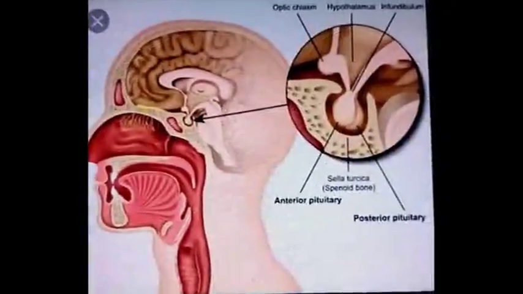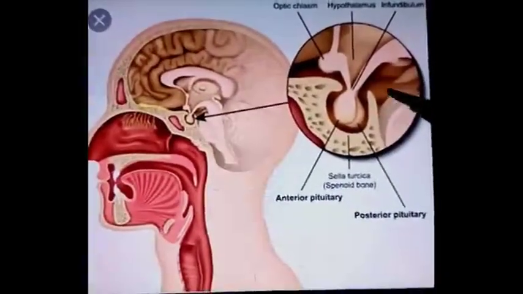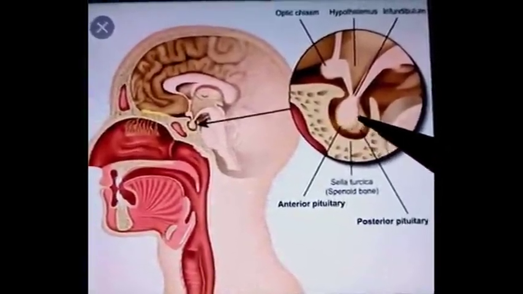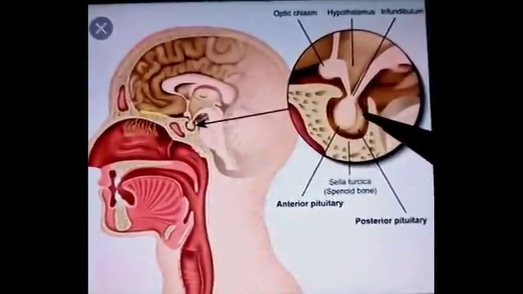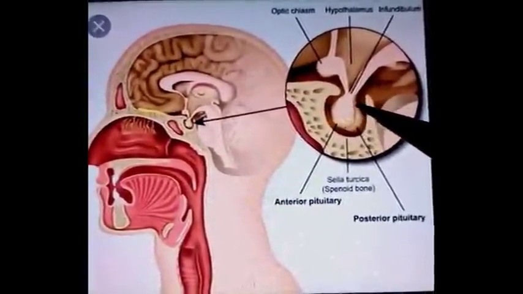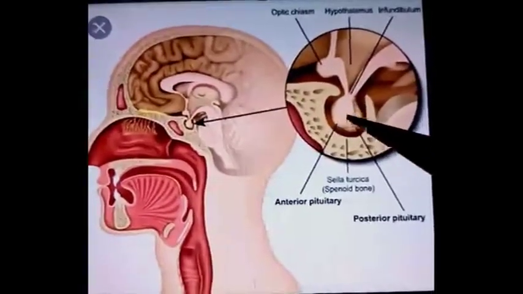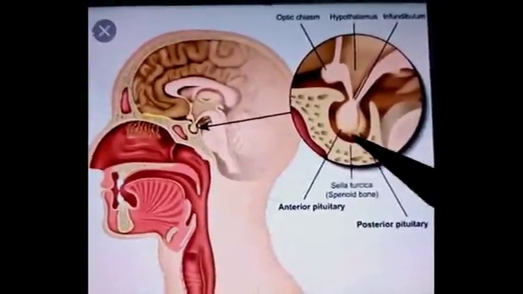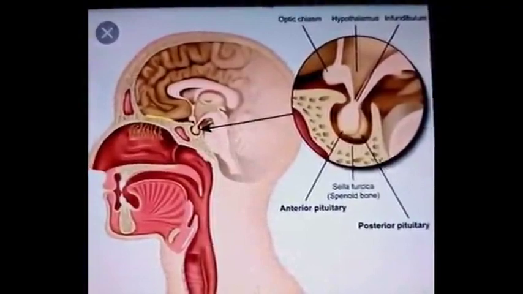Shape and size of the gland. The gland is oval in shape and its antero-posterior length is about 8 millimeters and side-to-side length or transverse length is about 12 millimeters. It weighs about 500 milligrams.